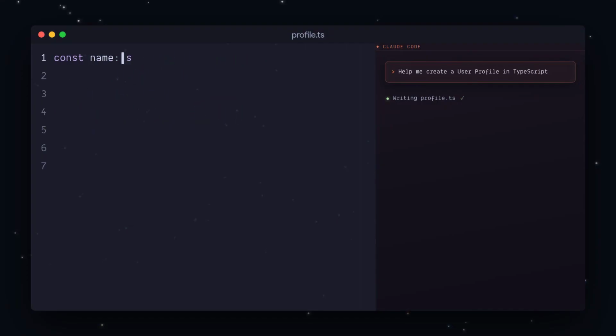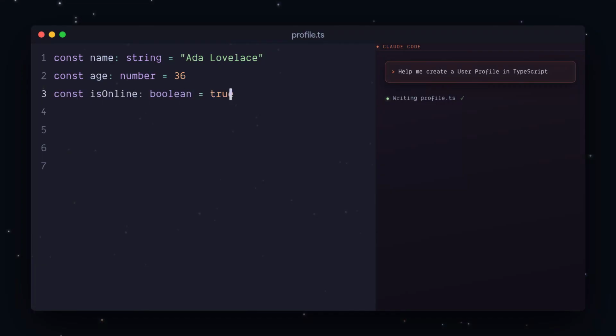First, the name, that's a string, just text in quotes. Then age, a number, plain old digits. Next is online, a boolean, the one that's only ever true or false. Then salary, a big int, for numbers way too huge for a normal number to hold.